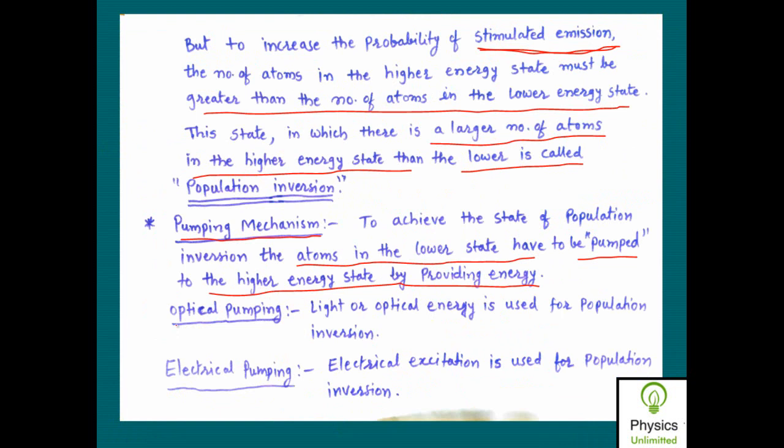So optical pumping means simply if light or optical energy is used for achieving the population inversion, it is called optical pumping. While if electrical excitation is used for population inversion, then such type of pumping is called electrical pumping. Is it clear?